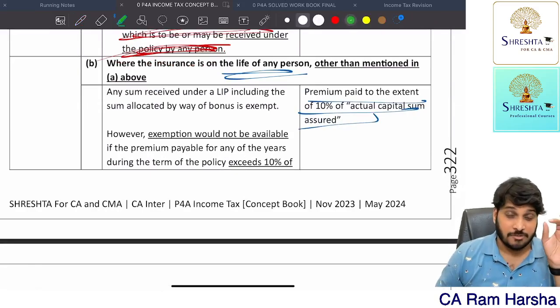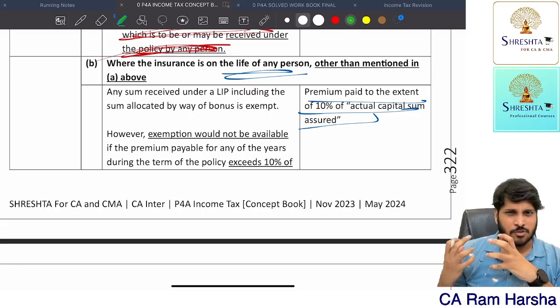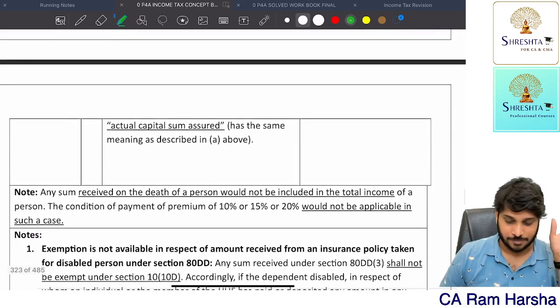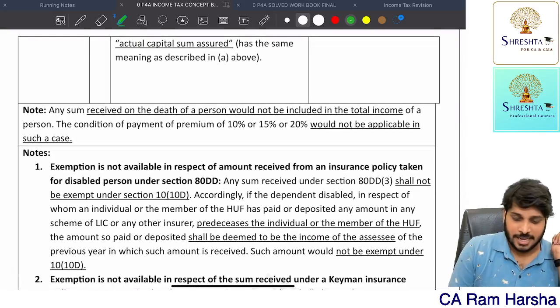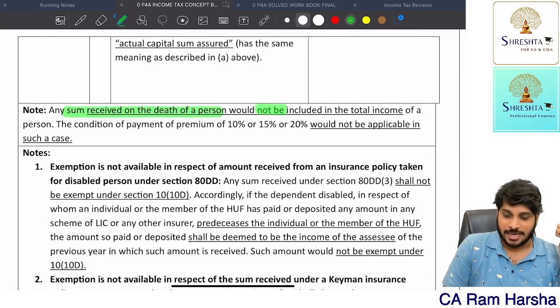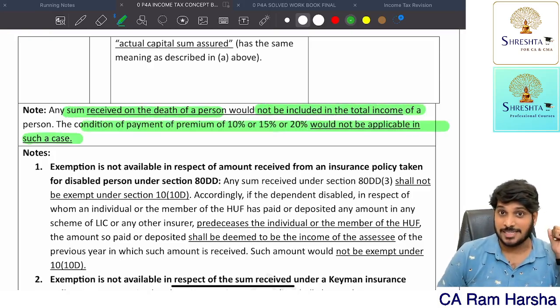Suppose a person has taken an insurance policy on or after 1st April 2012, but is not suffering from disability or disease covered under 80U or 80DDB. What is the criteria for getting exemption of maturity? In no year should you pay exceeding 10%. Any sum received on death of a person by legal heirs is not at all taxable. The condition of 10%, 15%, 20% would not apply in such a case. This is what I told you.